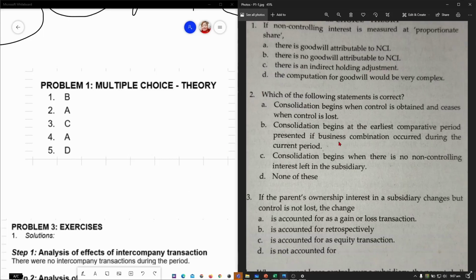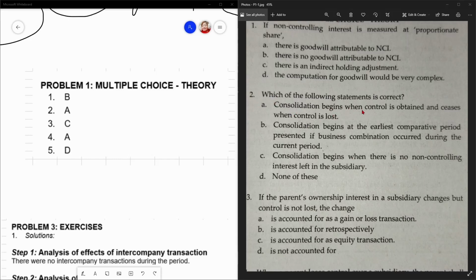Number 2, which of the following statements is correct. So, conso begins when control is obtained and ceases when control is lost. Ito, na-explain natin to. Ito, mali. Consolidation begins, so letter A ang answer.